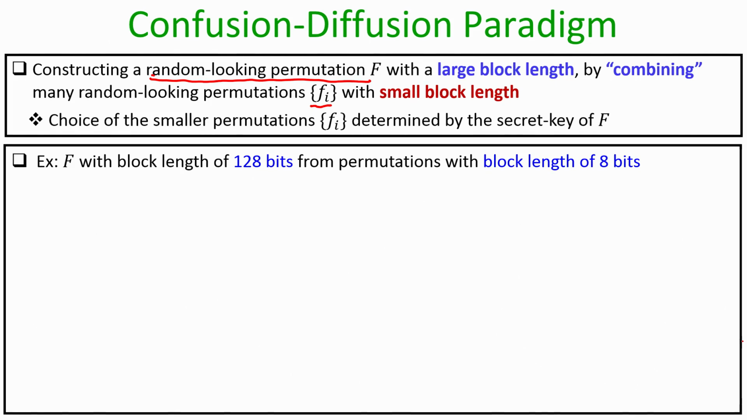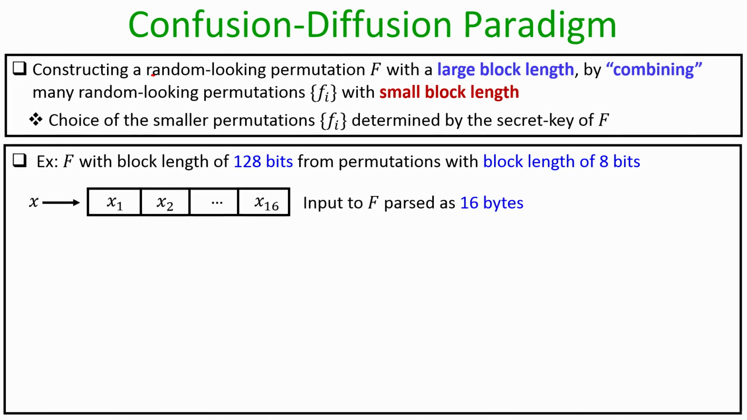To demonstrate how exactly the confusion diffusion paradigm works, let me take an example where my goal is to construct a keyed permutation big F with a block length of 128 bits using several permutations of block length 8 bits. I beg your pardon here: the smaller permutations are not keyed permutations, they are unkeyed permutations, truly random permutations. The confusion diffusion paradigm tells you how to compose these small block size unkeyed permutations and obtain a larger block length keyed permutation.